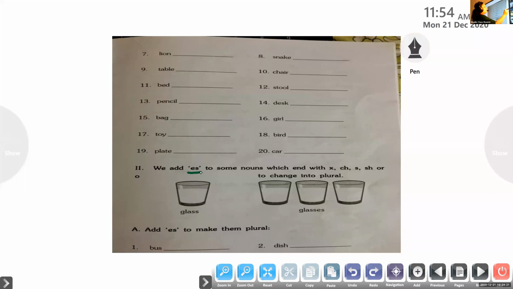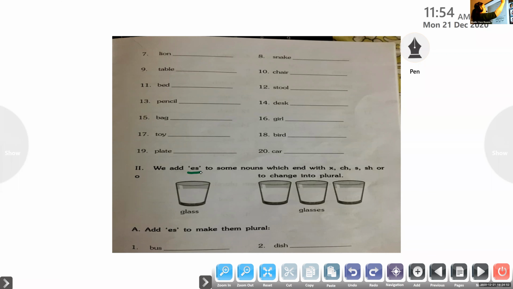Raise your hands. Yes, Adinath, unmute. We can add ES to the end of, say, which nouns? CH. No, one more is there, no? X is there, no, my dear? X. Yes. X, O, CH, O, S, SH. Yes.